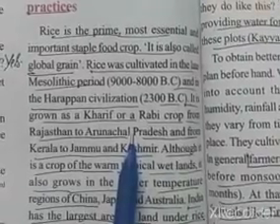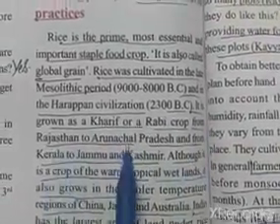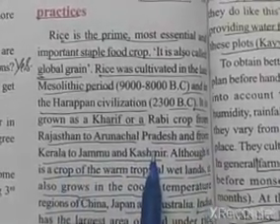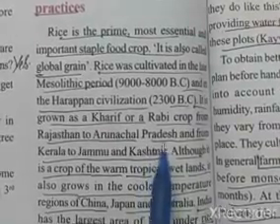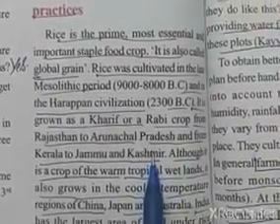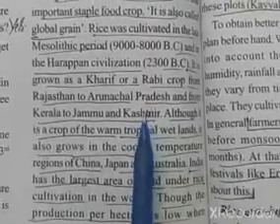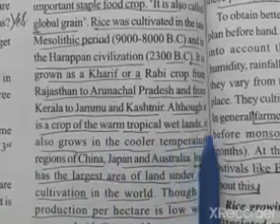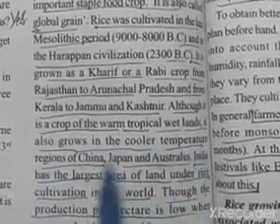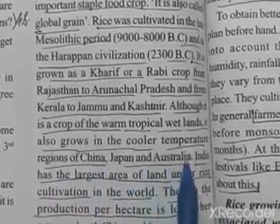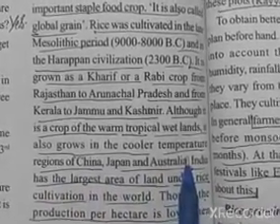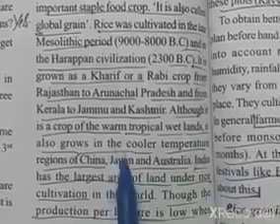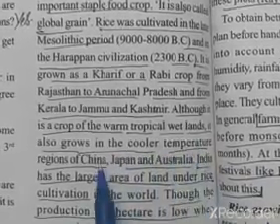So it can be cultivated as a Kharif and Rabi crop from Rajasthan to Arunachal Pradesh and also from Kerala to Jammu Kashmir. What does it indicate? It indicates that all over the country it can be cultivated as a Kharif and Rabi crop. Although it is a crop of the warm tropical wetlands, it is also grown in the cooler temperature regions of China, Japan and Australia. So this crop is generally a wetland crop, but it can be cultivated even in cooler temperatures also.